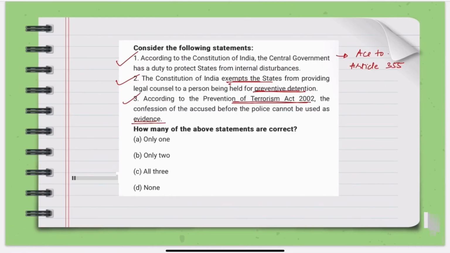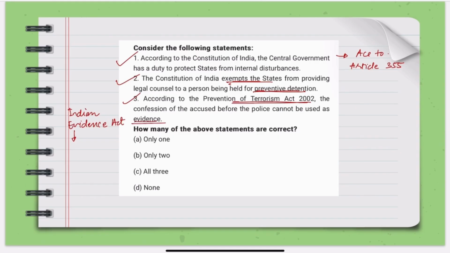Under normal Indian law, you have to think in a counterintuitive way. Under the normal Indian law, like the Evidence Act, even if you use your logic, you must have seen in some movies, can a confession made to the police be used as evidence? No, because what if, in a theft case, somebody has stolen something, and the police officer coerces him into accepting the crime, when in reality he must not have done it? This is possible in normal cases.